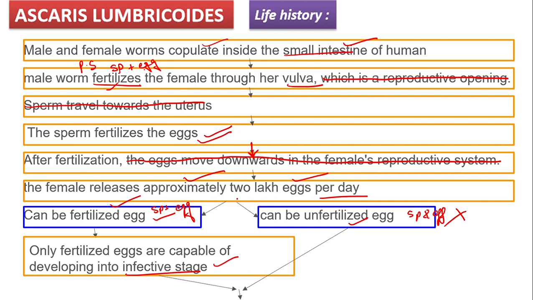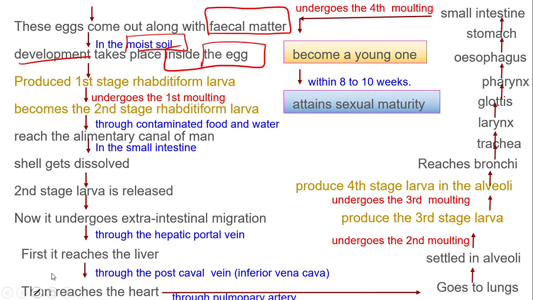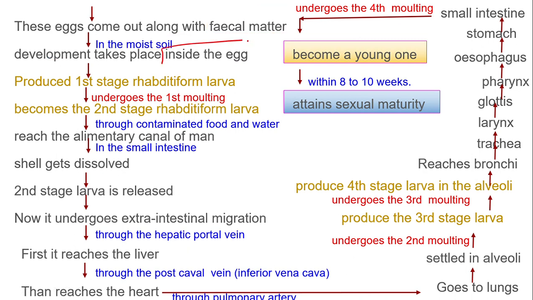Sperm is going to fertilize the egg. After fertilization, the female releases 2 lakh eggs. It can be fertilized or unfertilized. The fertilized egg is capable of producing the infective stage. Now, these eggs come out along with the fecal matter, where? In moist soil. Now, here the development of the infective stage takes place, but where is it happening? In moist soil, but inside the egg. It is happening inside the egg.